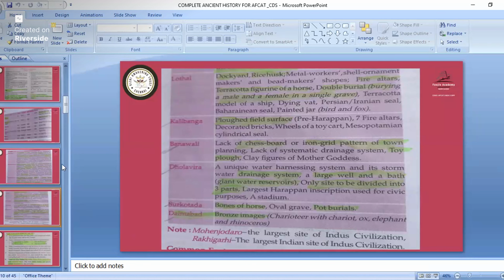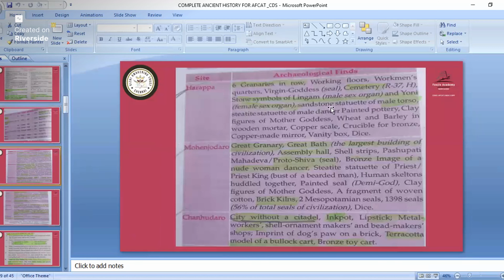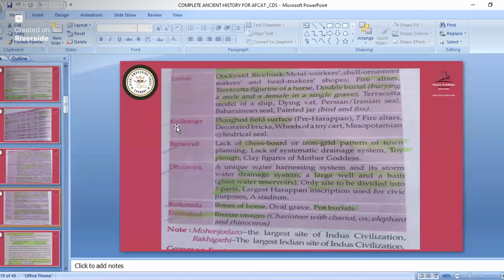And we had a cemetery in Harappa. Okay, now Kalibangan. Kalibangan is famous for the plowed field surface. So this is famous for cultivation. So we had a plowed field surface.